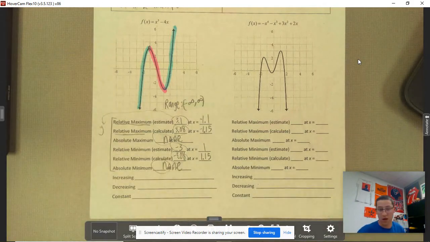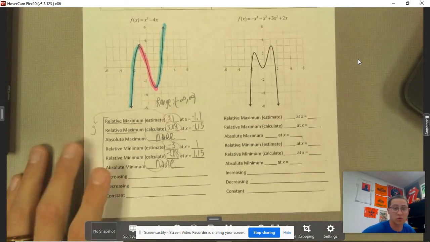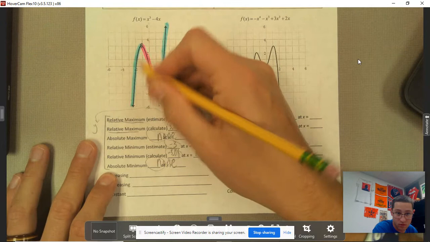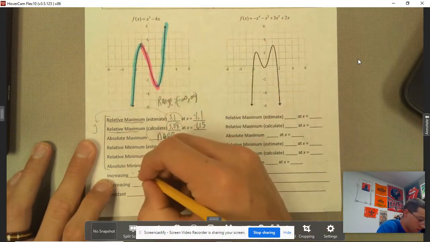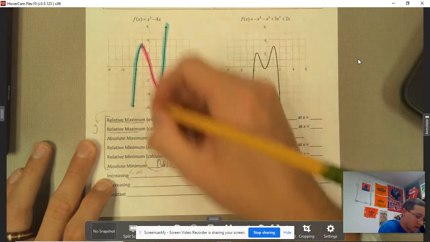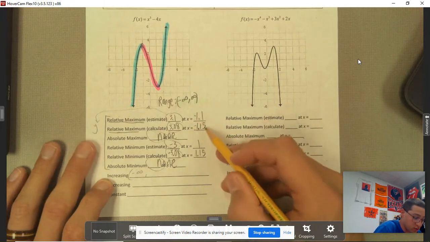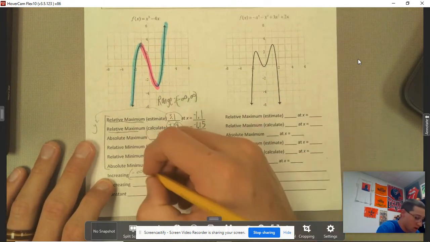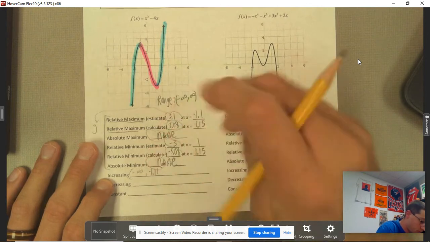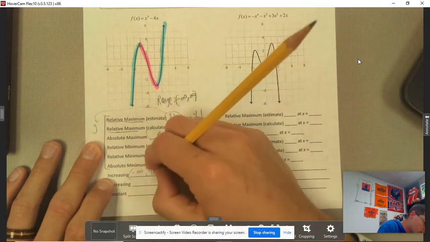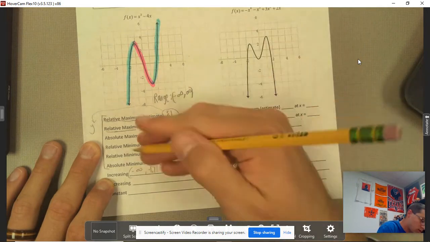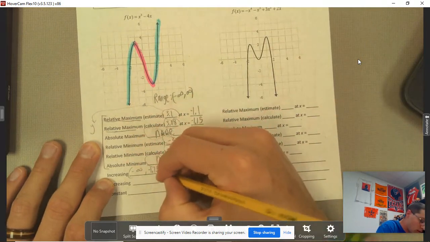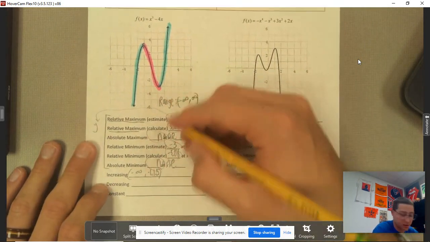Then the increasing and decreasing intervals. This is my first increasing interval: negative infinity stops at the exact value we found, so might as well use it, negative 1.15. But that's not the only increasing interval.